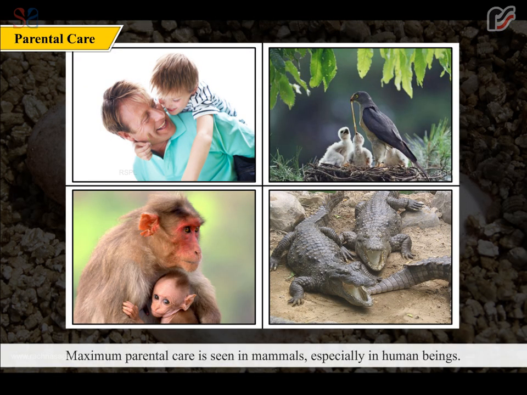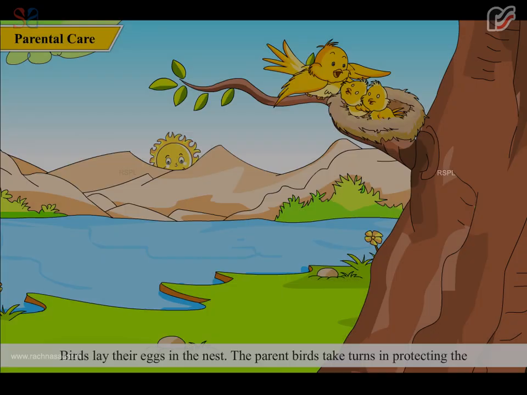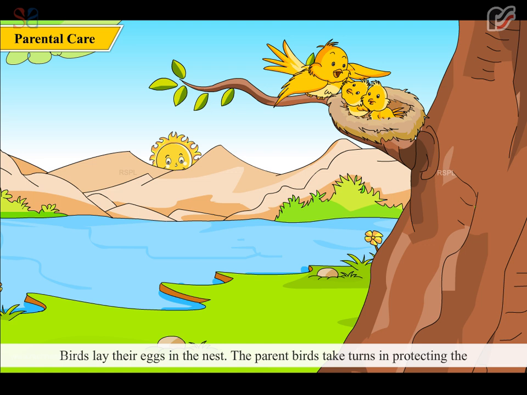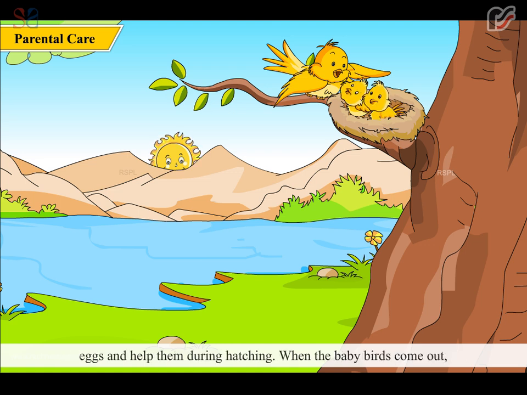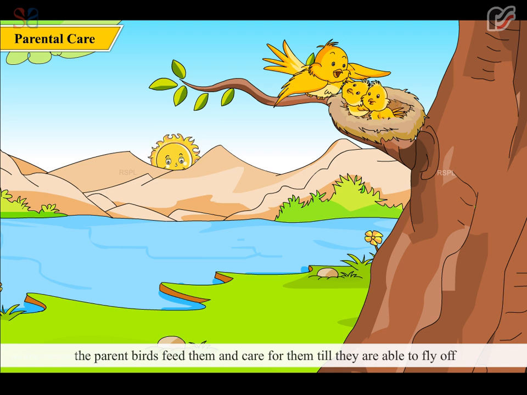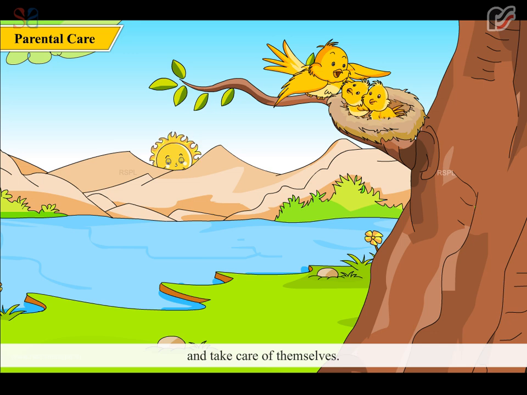Maximum parental care is seen in mammals, especially in human beings. As you know, you are still taken care of by your parents. Birds lay their eggs in the nest. The parent birds take turns in protecting the eggs and help them during hatching. When the baby birds come out, the parent birds feed them and care for them till they are able to fly off and take care of themselves.